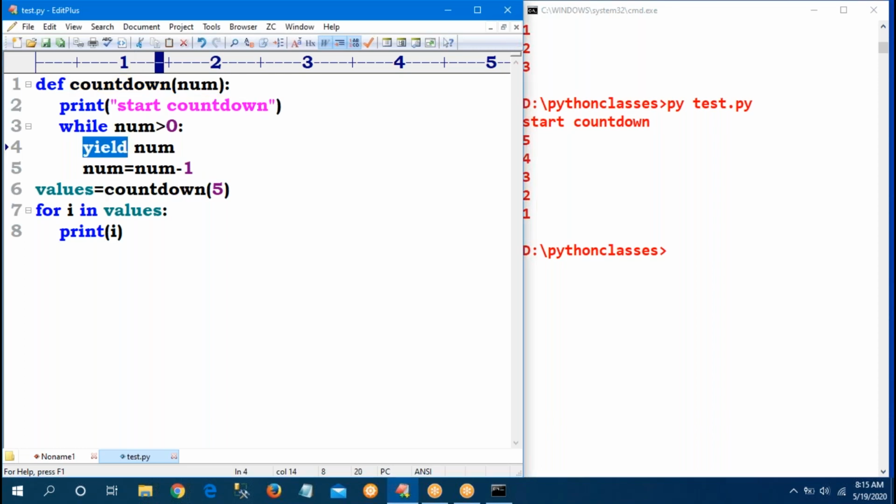So same program, 1 to 5 I want to generate. How to generate? Just now I was telling 5 to 1. Now I'm asking 1 to 5.